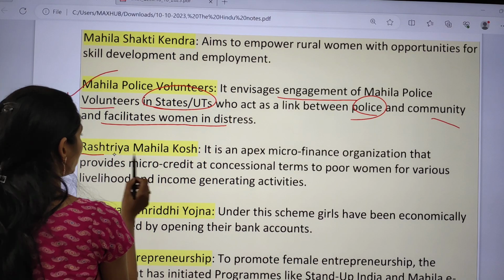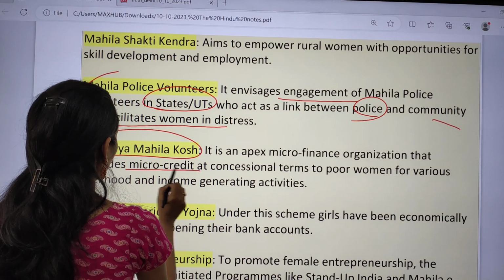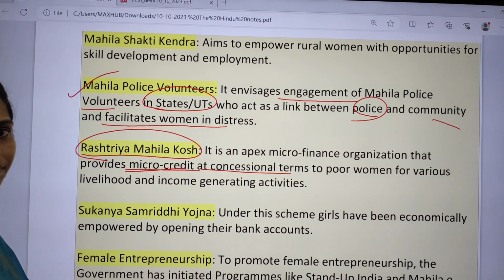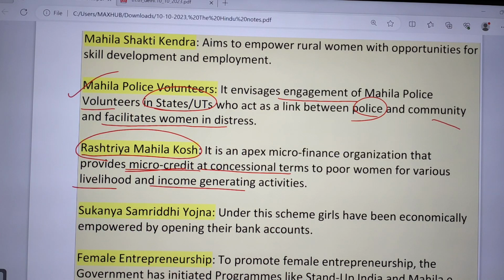And next one is Rashtriya Mahila Kosh. It is nothing but an Apex Microfinance Organization, and it provides microcredit on concessional terms to poor women. So microcredit will be available for various livelihood and income generating activities.